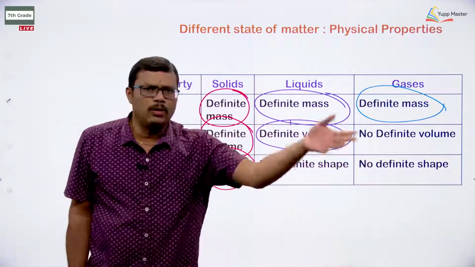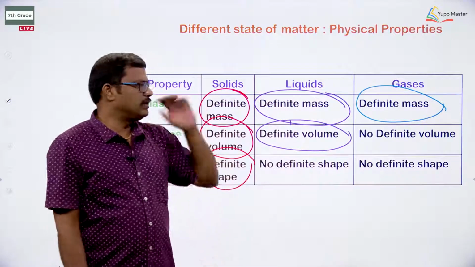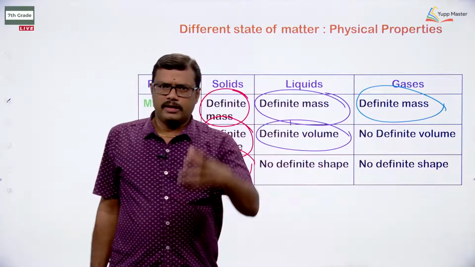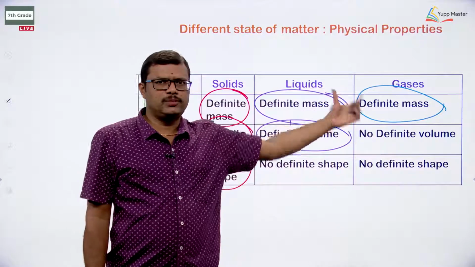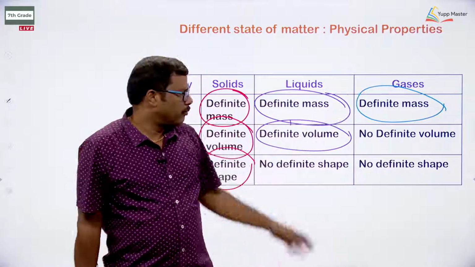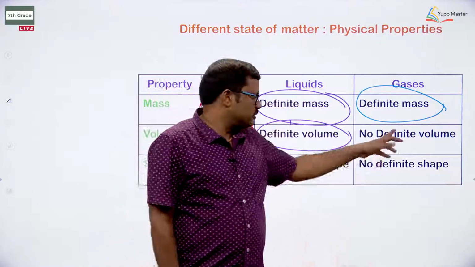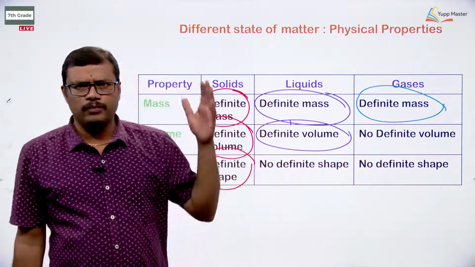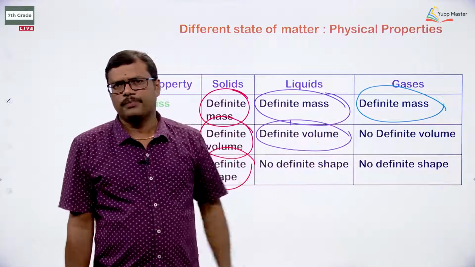If I throw it on the ground, it will flow, so the shape will be different, so it does not have a definite shape. When I fill a balloon with air, the balloon will weigh, so it will have a fixed mass. But if I change into different vessels and different balloons, shape is not fixed, volume is not fixed. So no fixed volume, no fixed shape, only fixed mass is possible for gases.